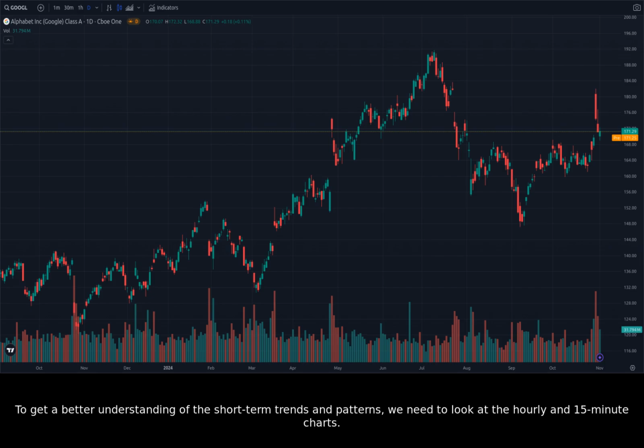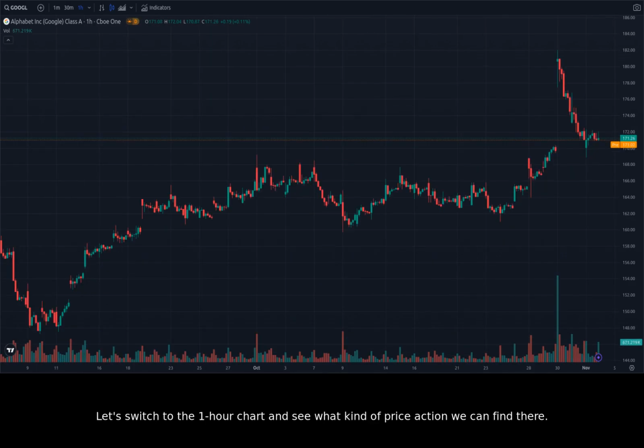To get a better understanding of the short-term trends and patterns, we need to look at the hourly and 15-minute charts. Let's switch to the 1-hour chart and see what kind of price action we can find there. We can see that the stock has been trending upwards on the 1-hour chart. The recent pullback in price has brought the stock back to a key support level around $165. This level has been tested several times in the past and has held strong.